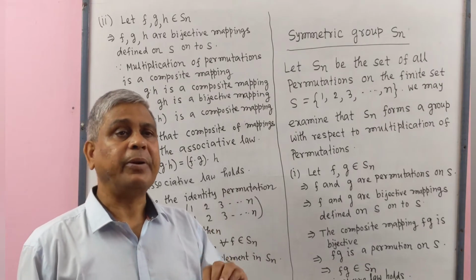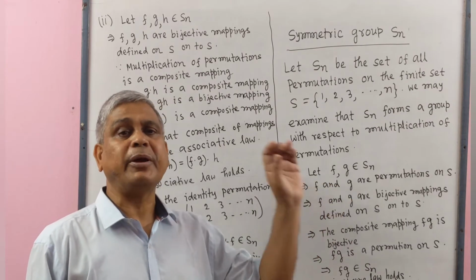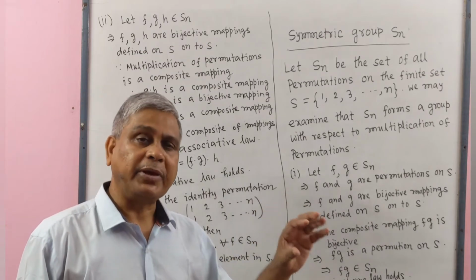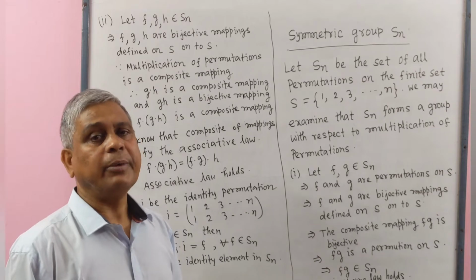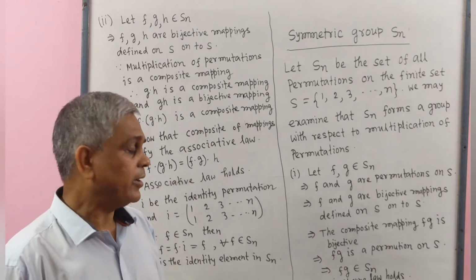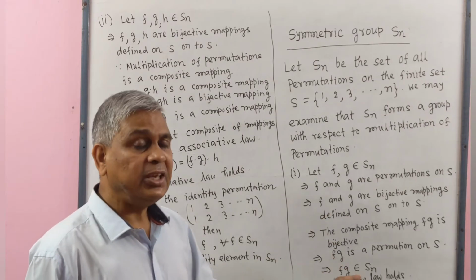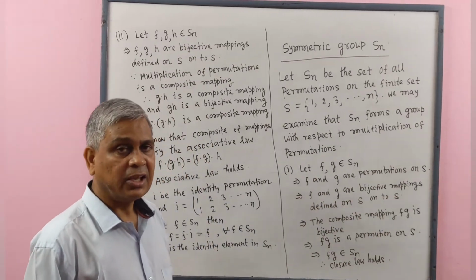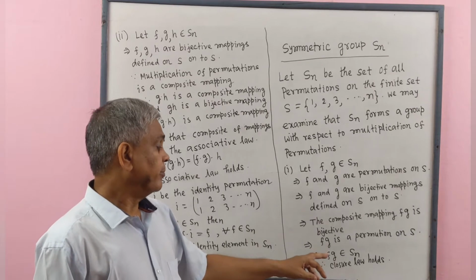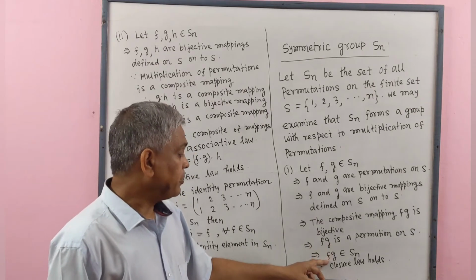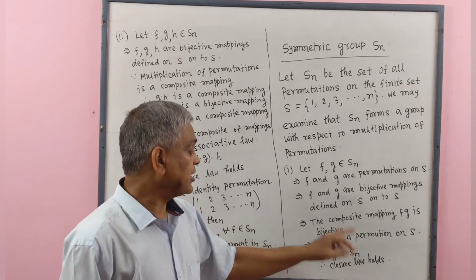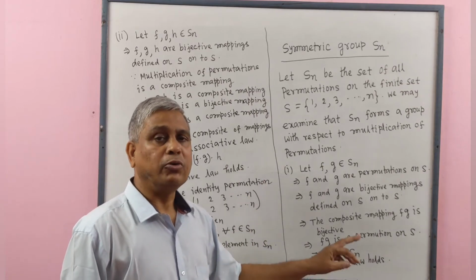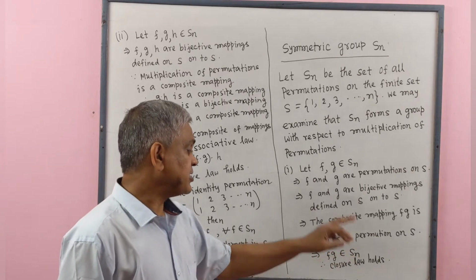If F and G are two bijective mappings, then their composite mapping is also a bijective mapping. That means FG is a permutation on S, that means FG belongs to Sn. Hence, closure law holds in Sn.